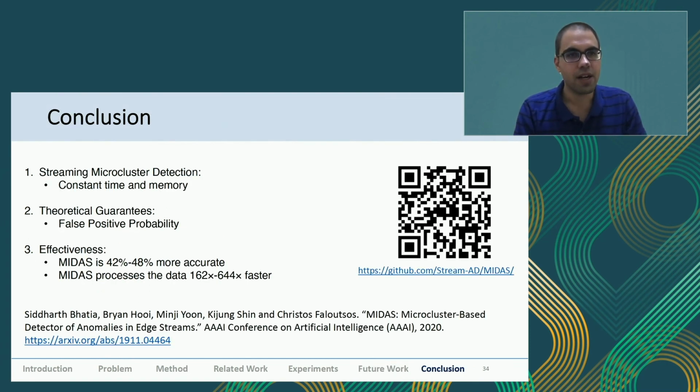And with that, I'll conclude. The GitHub repository link is towards the right, the paper link is towards the bottom. With MIDAS, we were detecting streaming microclusters in a streaming or online manner, and we gave theoretical guarantees on the false positives. Also, MIDAS was shown to be effective over the baselines in a quite convincing manner. And yeah, with that, I'll take any questions you all have. Thank you.